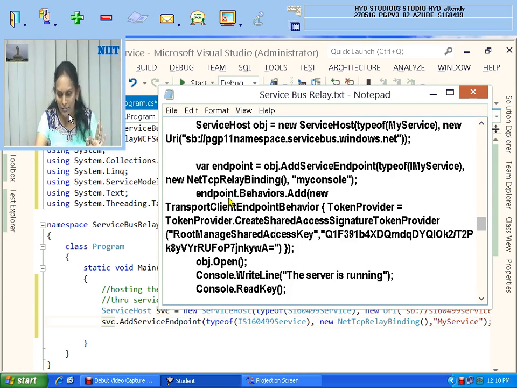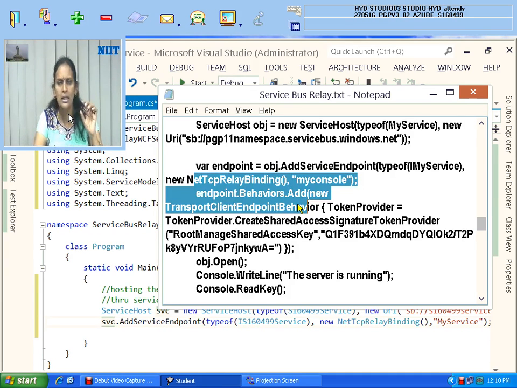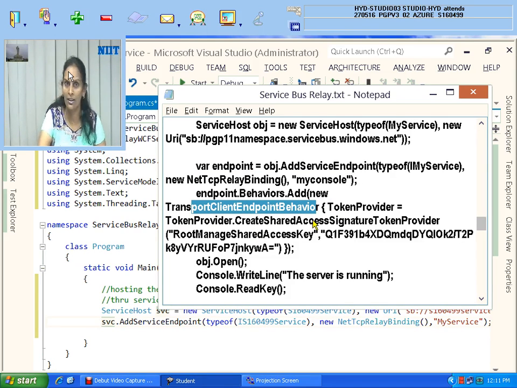First, the behaviors dot Add you need to do for your endpoint, before the self-hosting. With that line it is finished, and simply dot Open means it will be opened. But now you have to specify the token and value. That is not a direct specification. You have to say endpoint.Behaviors.Add, new TransportClientEndpointBehavior, and there you have to tell who the token provider is.